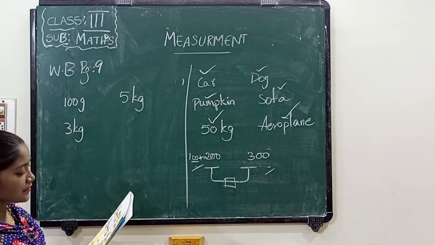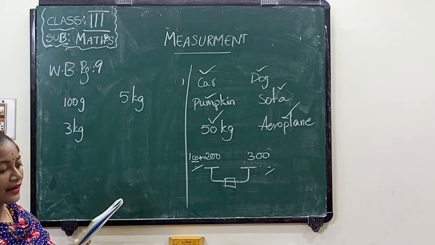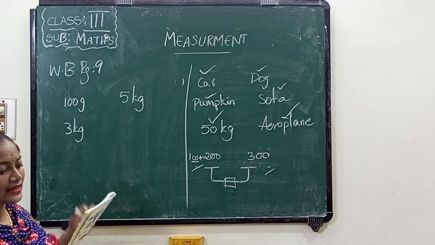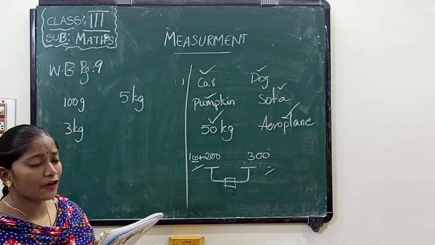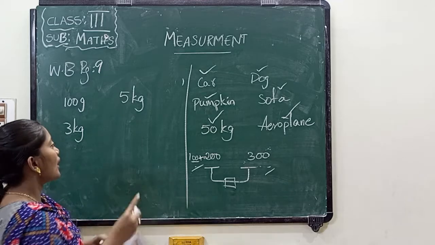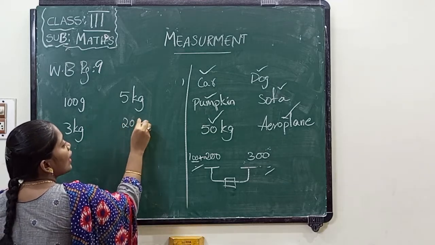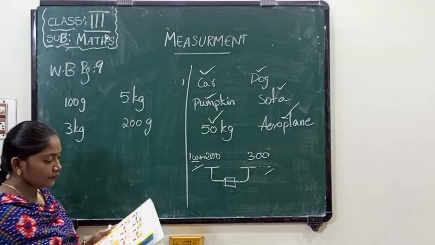Kg means kilogram. G means grams. Next one. 500 grams of flowers and the next one, flower pot, is 700 grams. How much weight we have to mention there? Again 200 grams.